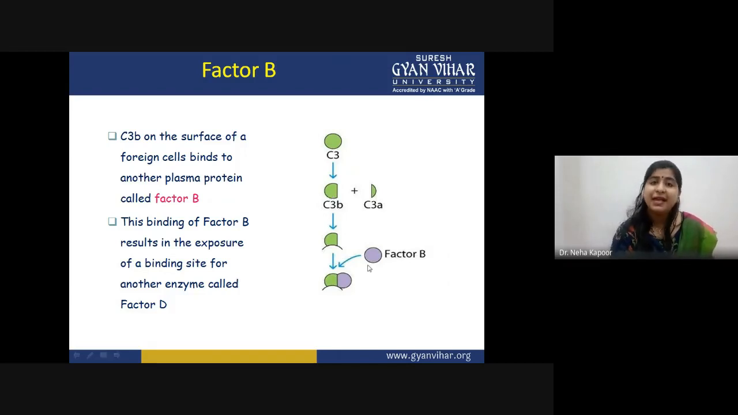And it will further attach to a plasma protein known as factor B. As I have told you in the starting slides, the nomenclature is such that you can name the complement proteins either with numbers or with letters.